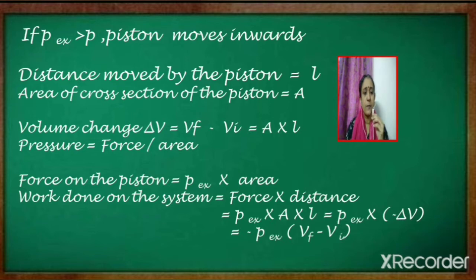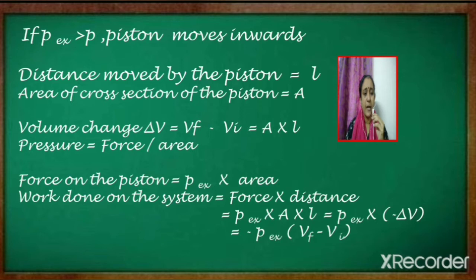Let the distance moved by the piston be equal to L and the area of cross section of the piston be equal to A. What will be volume change delta V equal to? It will be equal to V final minus V initial. It is also equal to A into L. Now consider volume change delta V. If it is compression work, the final volume will be less than the initial volume, so delta V will be negative.